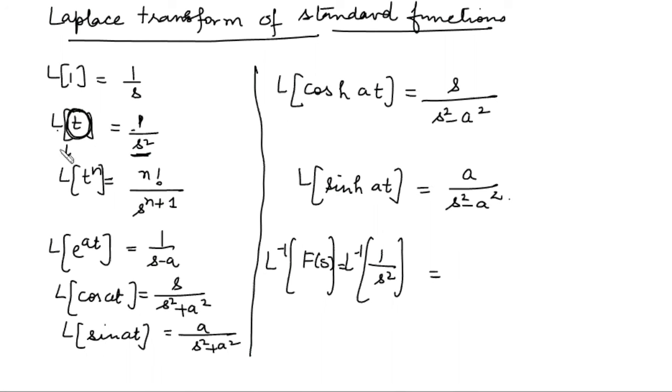So f(t) will be equal to Laplace inverse of 1 upon s square. So अगर Laplace inverse पूछे, inverse of Laplace transform will be f(t). तो हमें ये देखना है ये किसका Laplace transform था. So 1 over s square है आपका Laplace transform t का, right? तो ये आ गया आपके पास t. So in this way inverse operator exists. Clear?